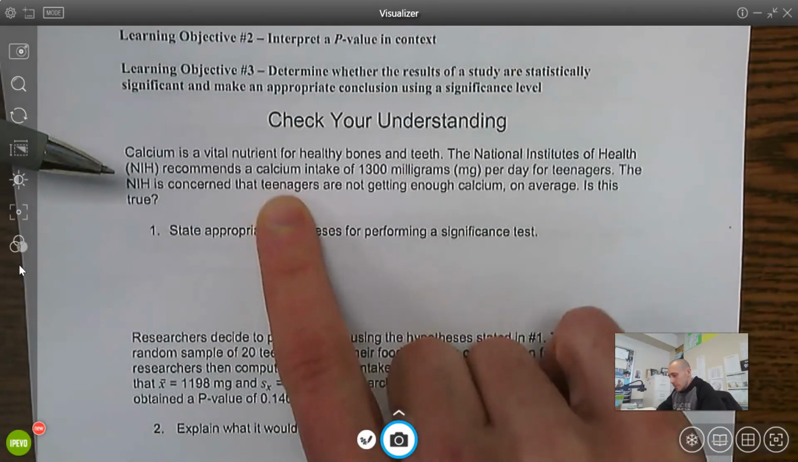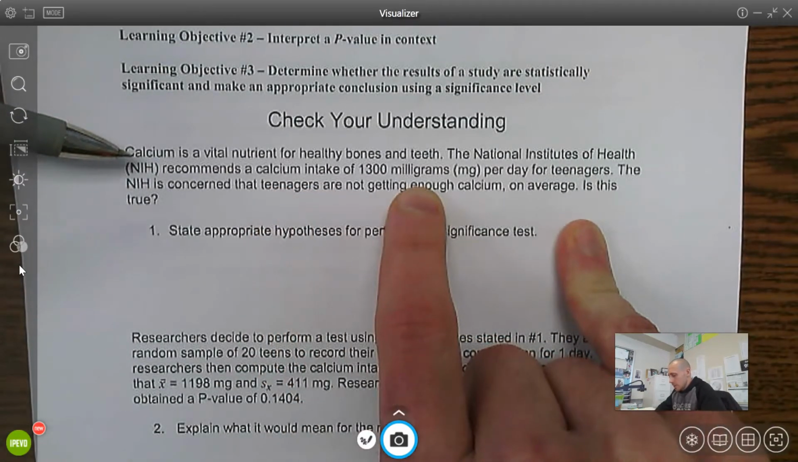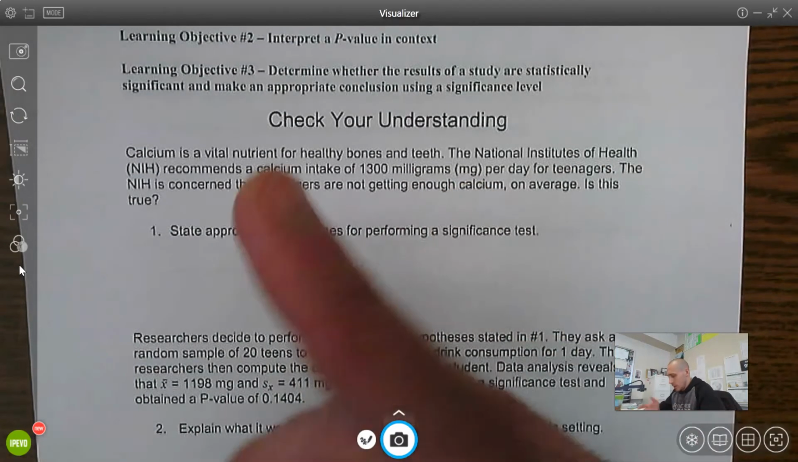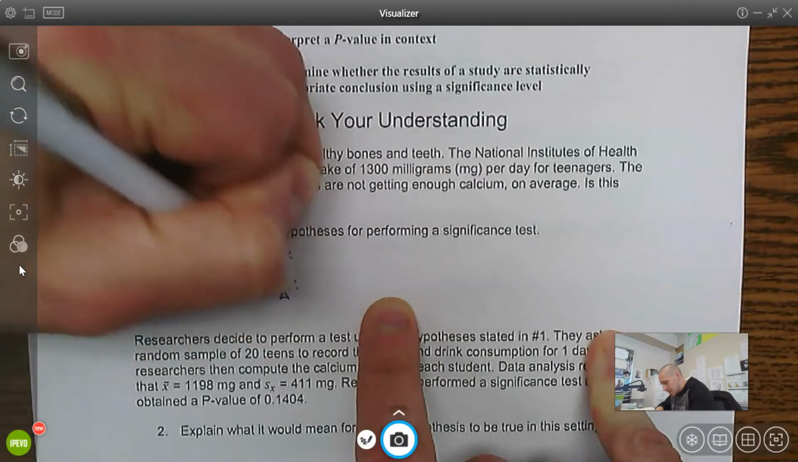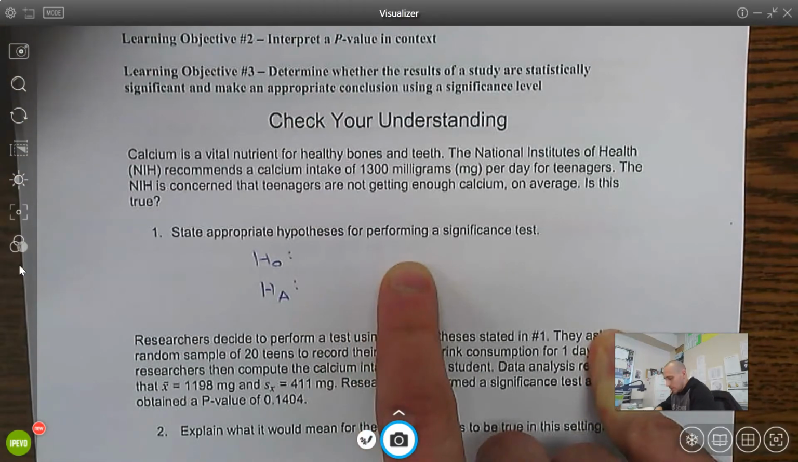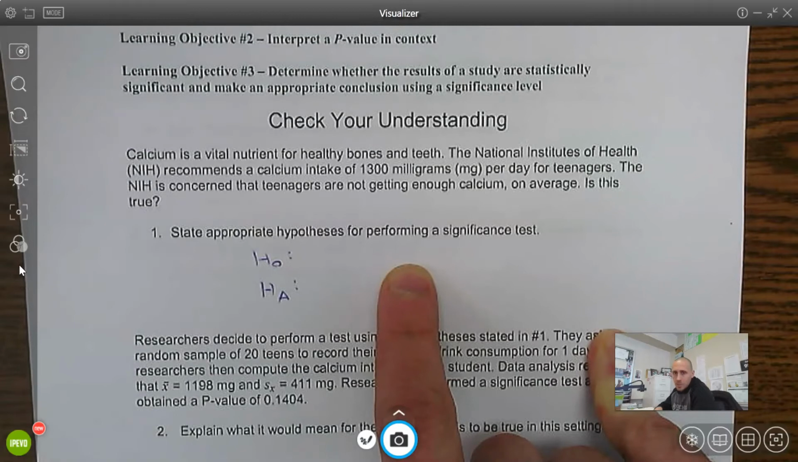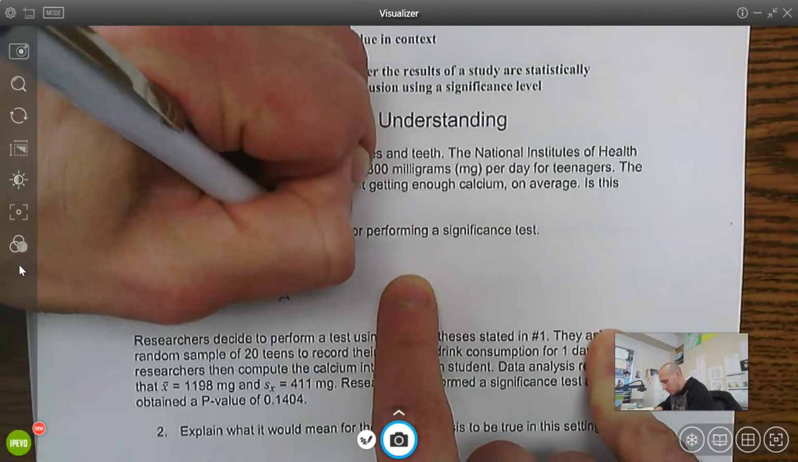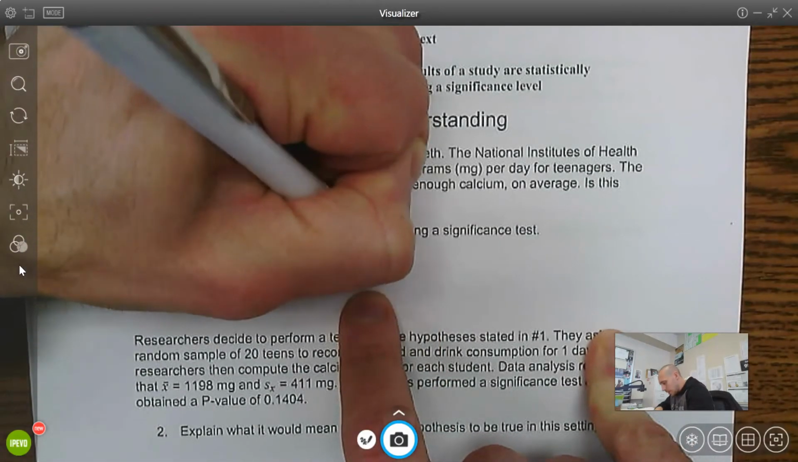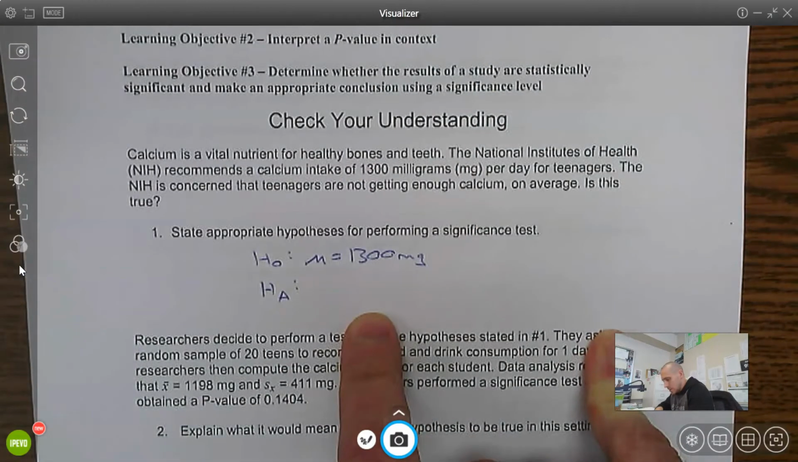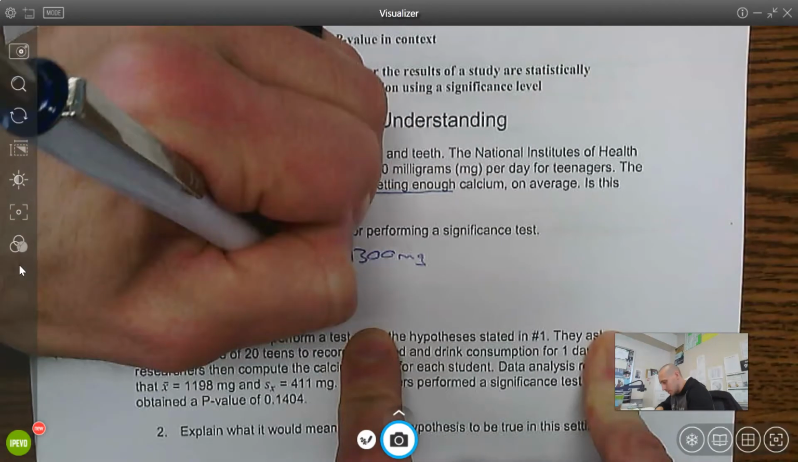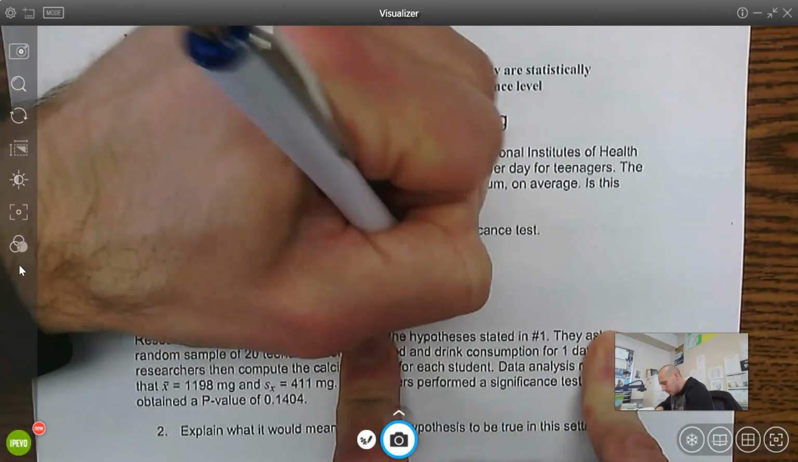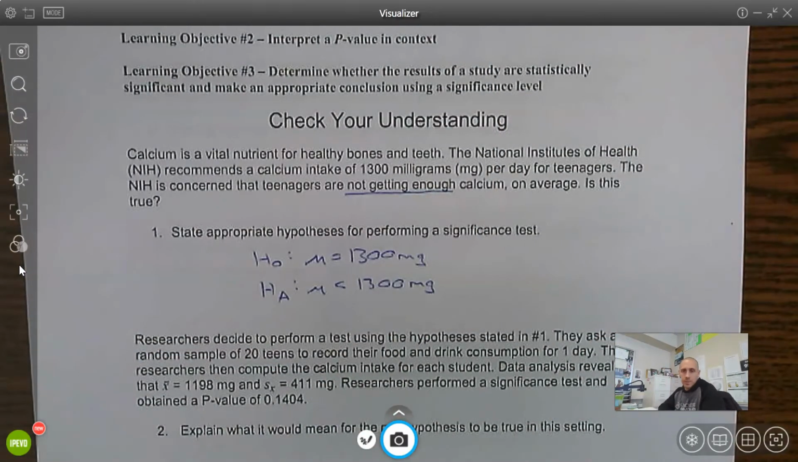So as I read through this question, calcium intake, 1,300 milligrams, I see units. Okay, right there, that's all I need to know. This is going to be quantitative. It does not ask you to express the parameter. That's something that we're going to do 99% of the time. Here, I'm not going to. So the claim is that the average calcium intake should be 1,300 milligrams. They're concerned that teenagers are not getting enough calcium. Well, that would mean that they're getting less than 1,300 milligrams. So that's the null and alternative hypothesis.